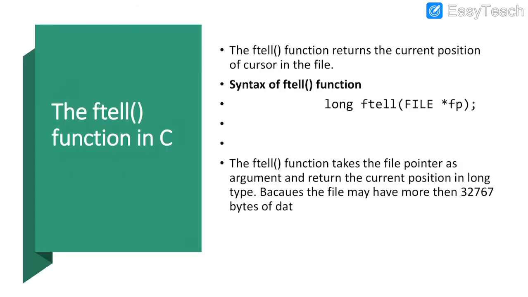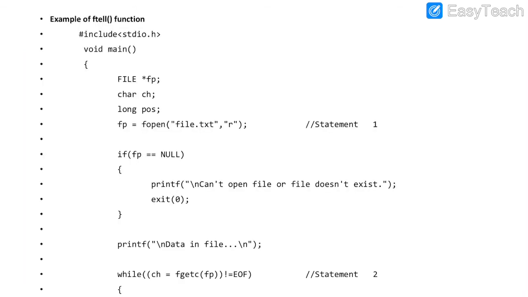And ftell. Ftell is a function which is used to tell the current position of the cursor. Generally it returns a value which can be beyond an integer, so it is declared as long. The ftell function takes the file pointer as argument and returns the current position as long type. And this is an example for ftell. Here we declare a file pointer, a character variable, a long variable, and the file pointer is set by opening the file in read mode.